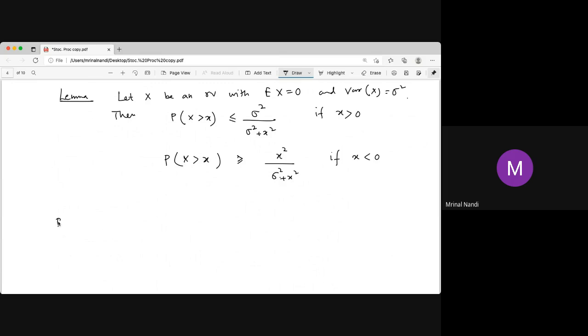So what is the proof? Proof is like that. You have to choose a proper function, h(t) = (t + c) whole square, for t positive.